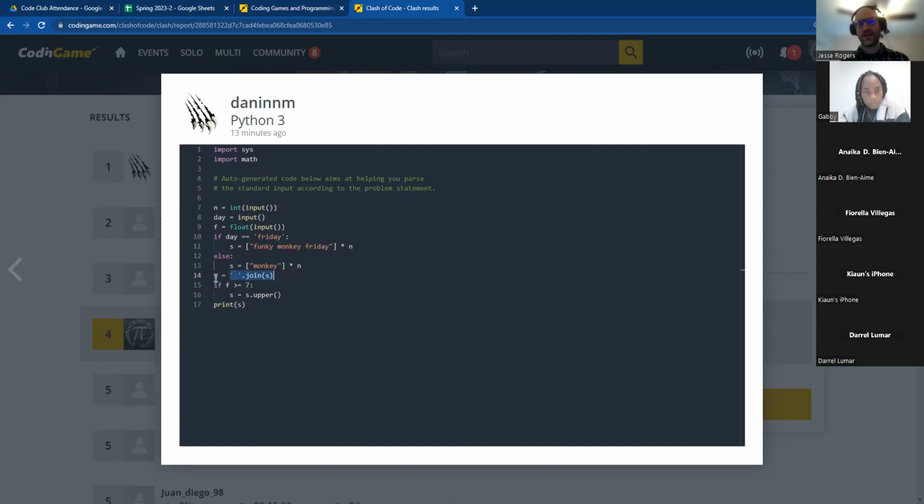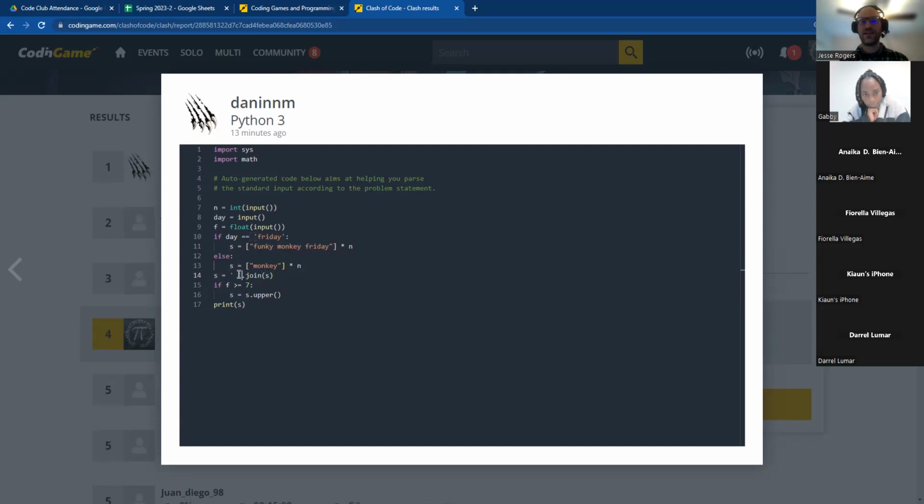this is basically turning it into a string by using the .join command. So he's taking this list and he's turning it into a string, and he's joining together each element of the list. And he's joining them together using a space.